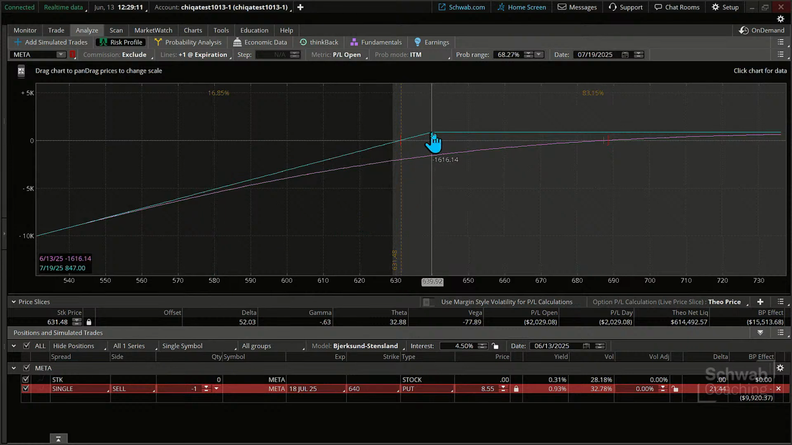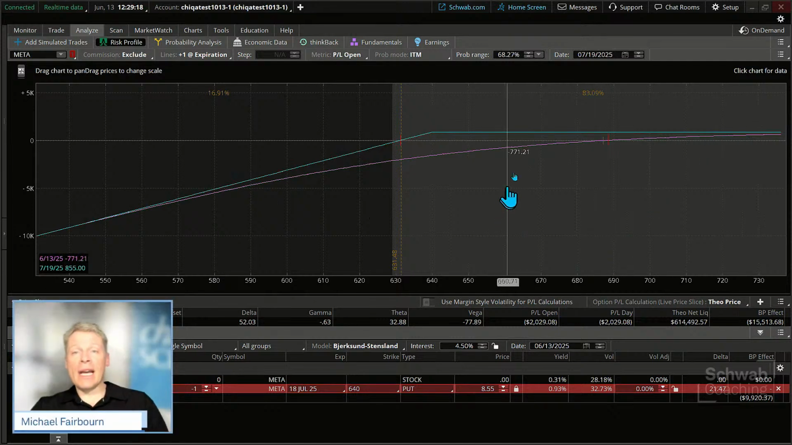You can set up price slices and other things. Like I said, it's just a good way to get a visual. Hey, what's happening here? Where's my max gain at? Where's this plateau at? Right there. Oh, what's that number? 640. Well, that's interesting because that's exactly where I sold this 640 at.